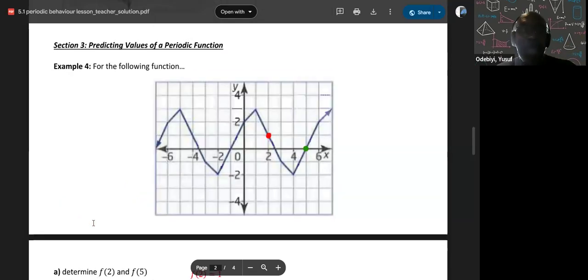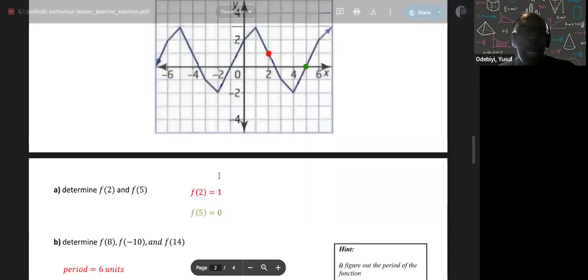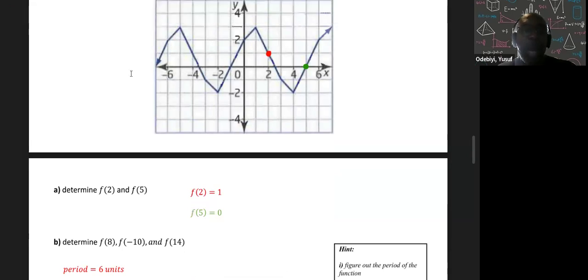Now when x is -10, -10 is off the graph, so I want to get it into the graph. Let's add 6 units to that, because you know it repeats.